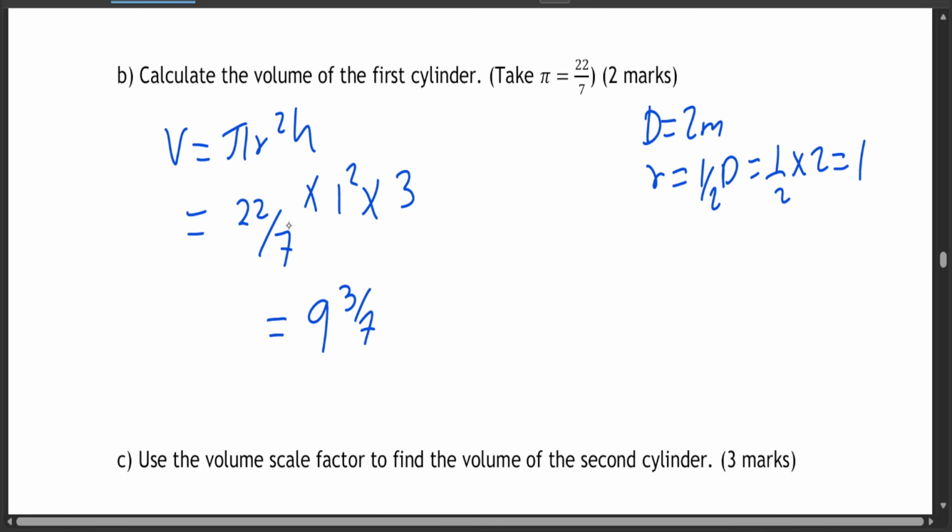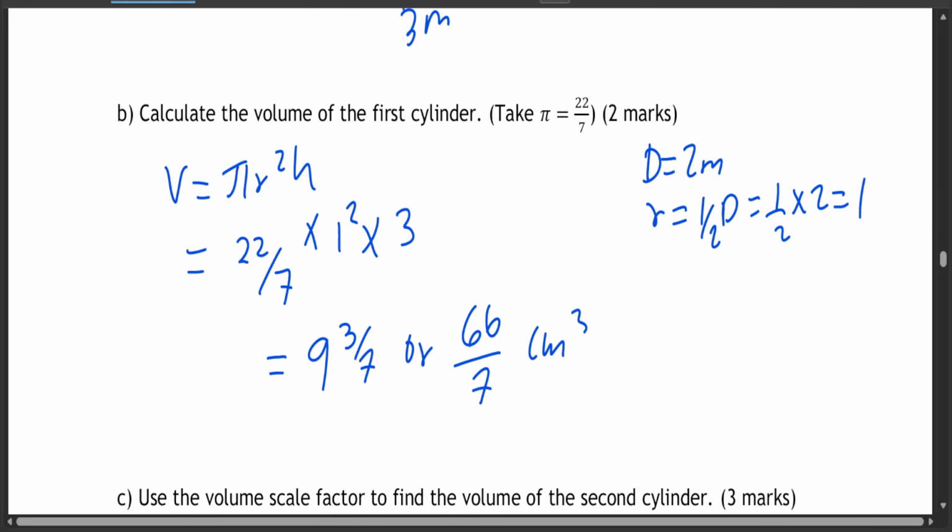Let me write it this way. 66/7 cubic centimeter. Is it centimeter? Oh, it's cubic meters, not centimeter. So cubic meter. So let me write it this way. This is very good. So 66/7 cubic meters.